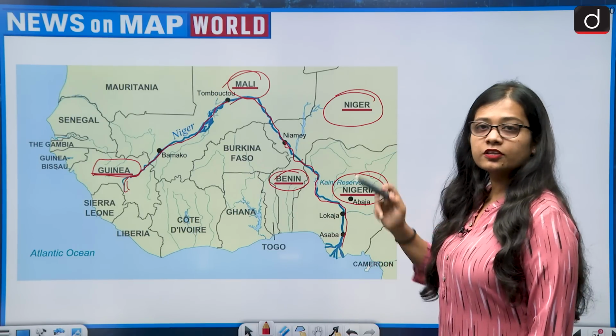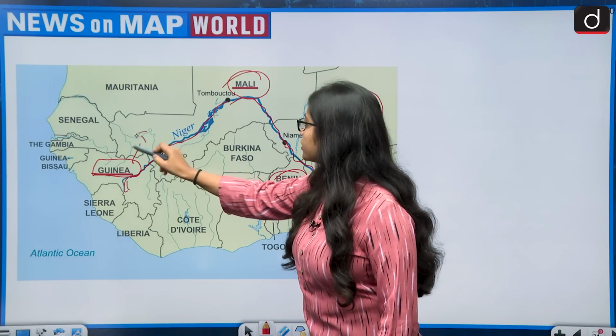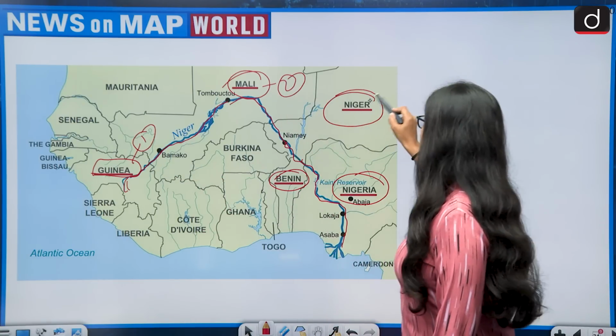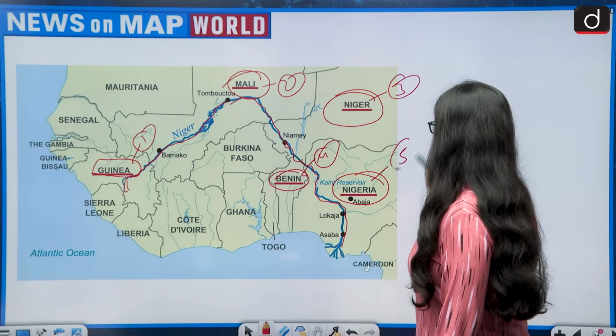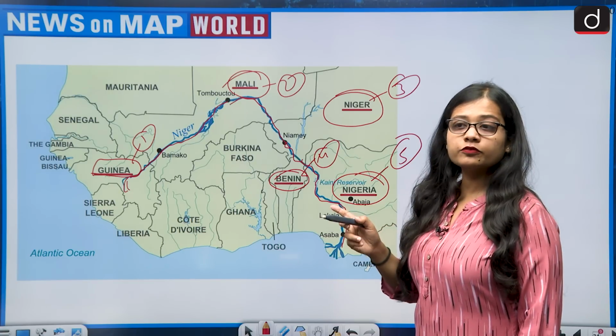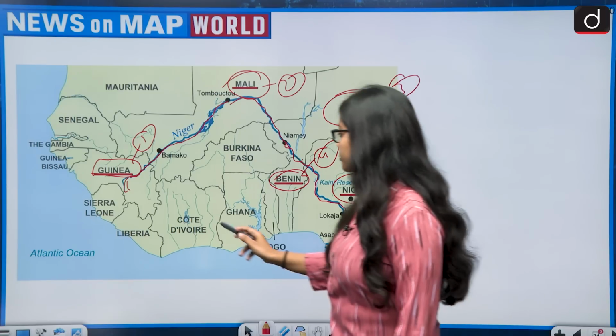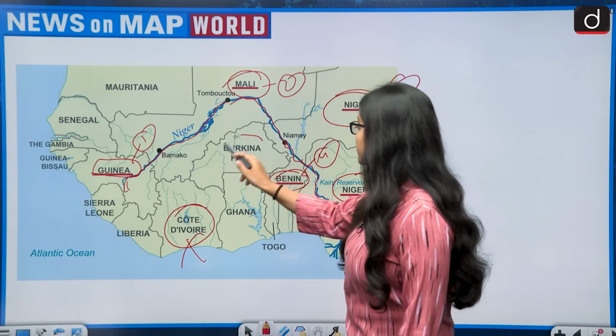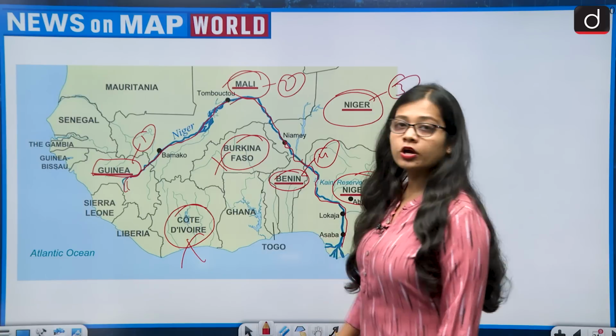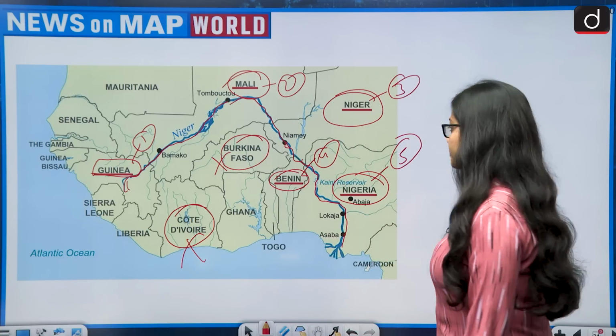So the countries are, first Guinea, second Mali, third Niger, fourth Benin, and fifth Nigeria. The countries through which it is not flowing are Côte d'Ivoire, and Burkina Faso is also not in its flow.